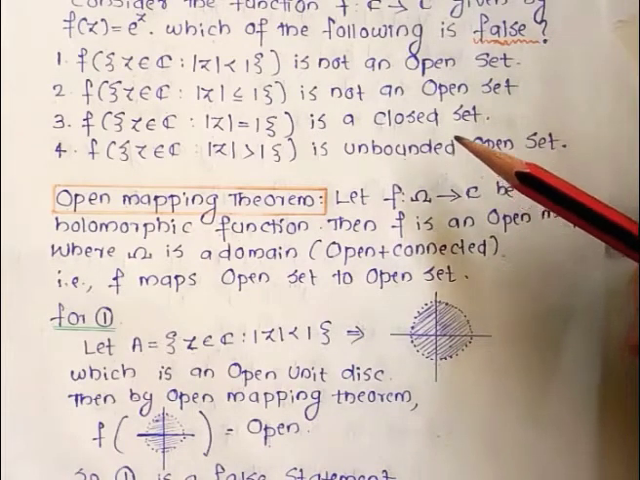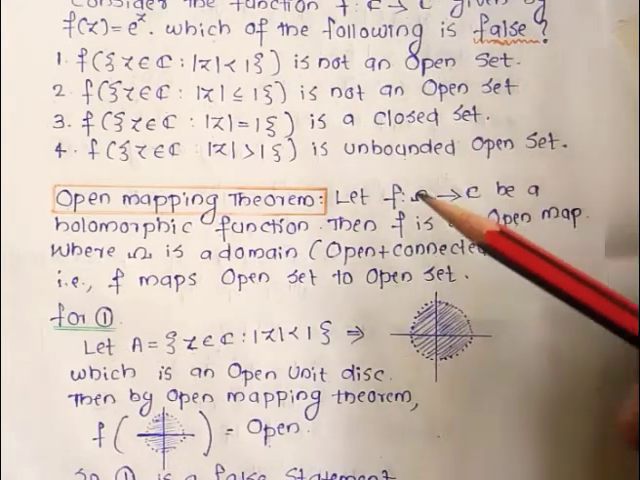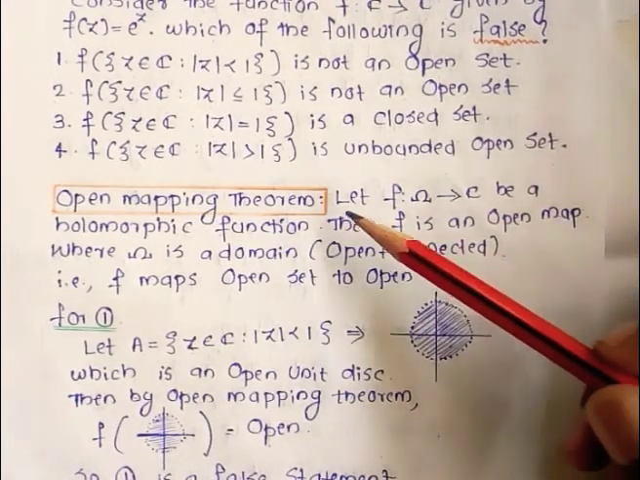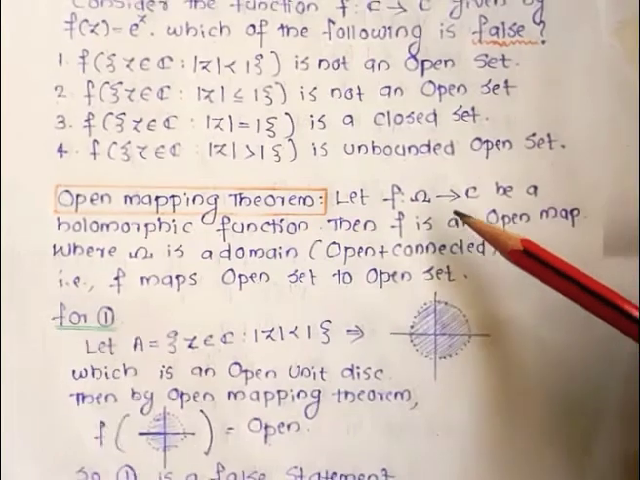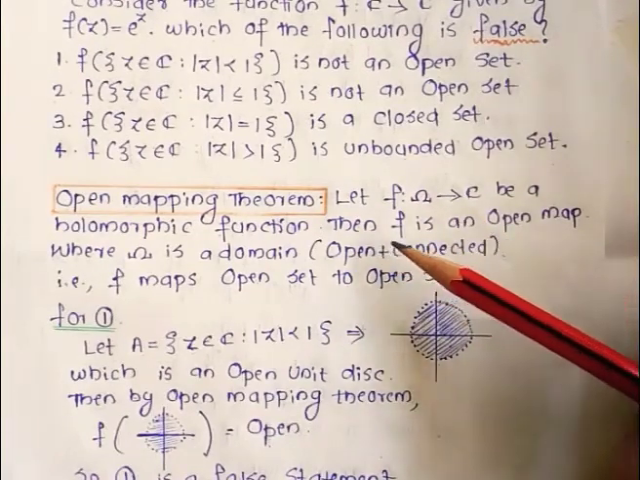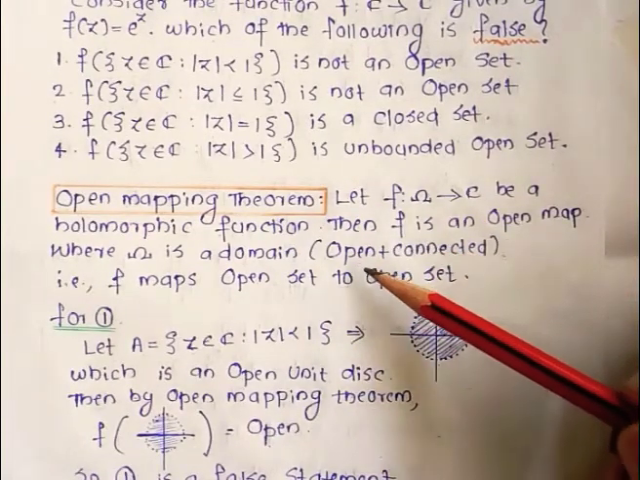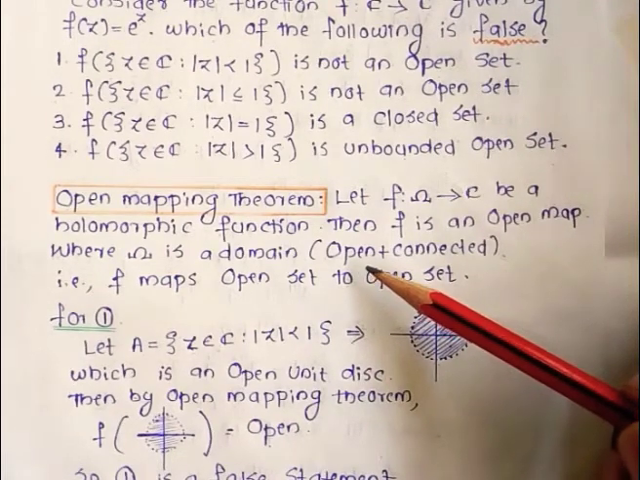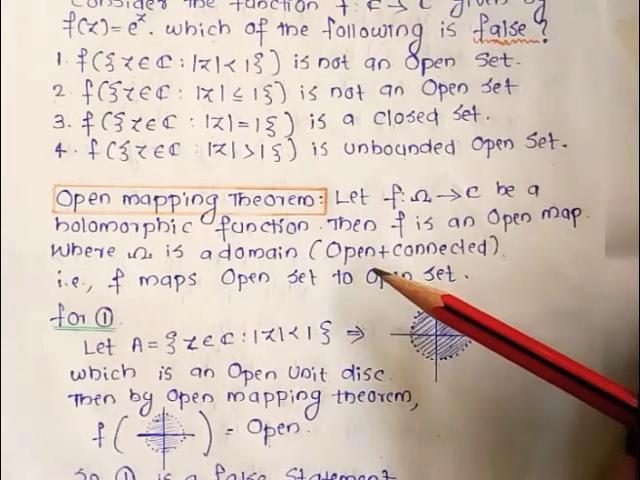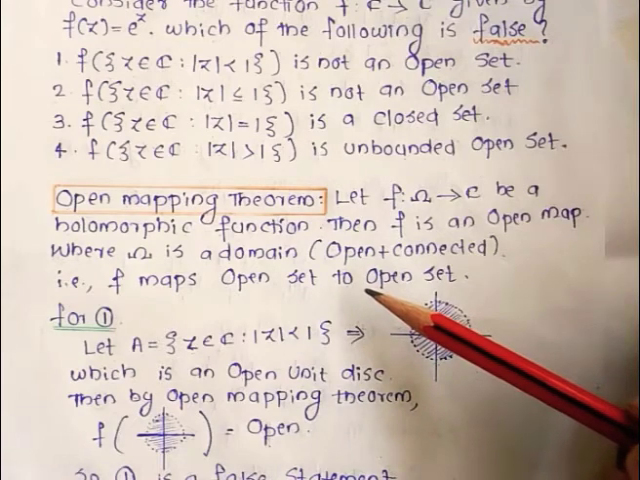Before going to option number 1, we want to know some results. So, theorem, the open mapping theorem. Let f from Omega to C be a holomorphic function. Then f is an open map, where Omega is a domain. Domain means open plus connected. That is, f maps an open set to an open set.